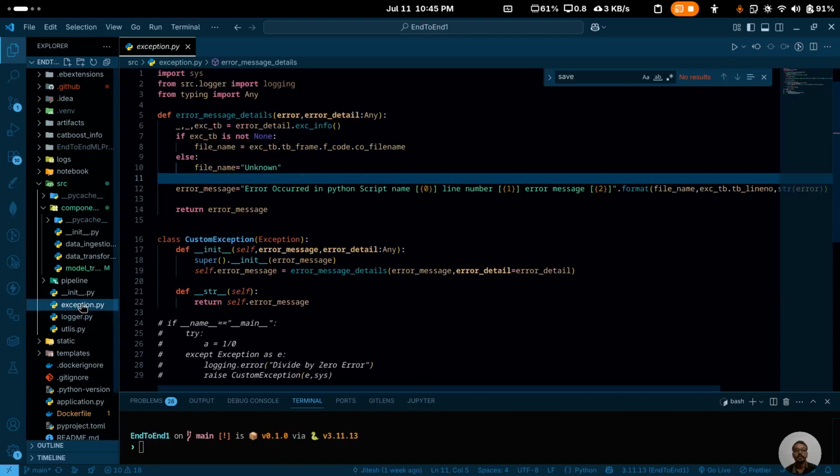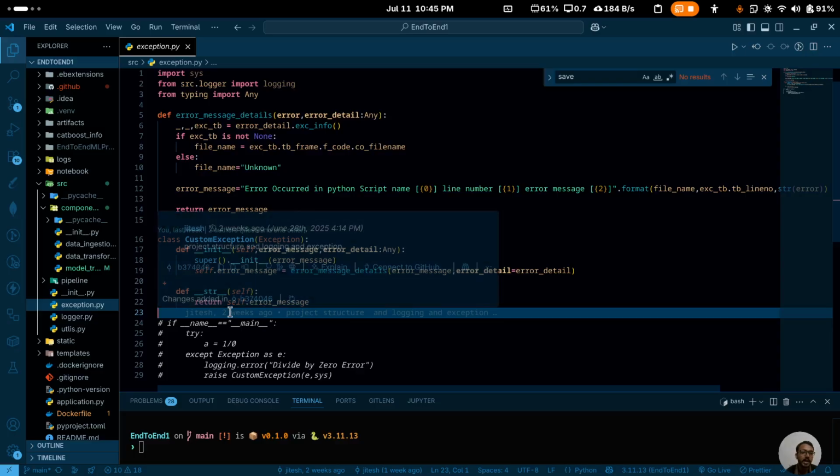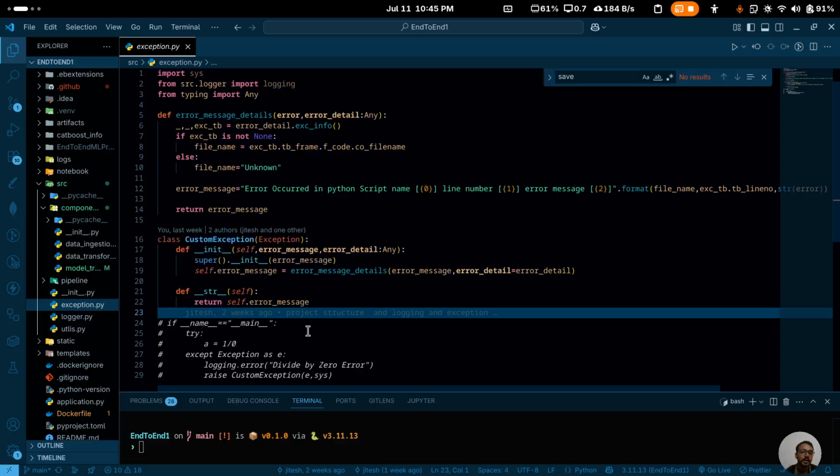For the exception file, we are trying to create a custom exception. Whenever any kind of exception happens in our project, we will get to know where it is happening and why it is happening. This is very important for us, and whenever an exception occurs, we will raise the custom exception which we have created.